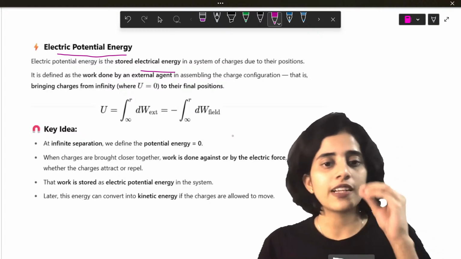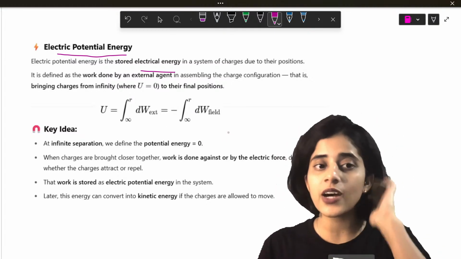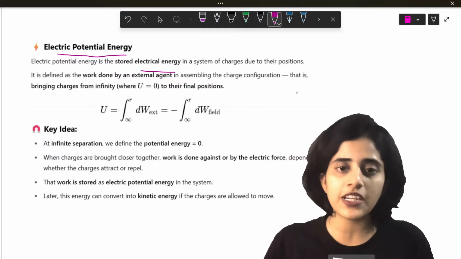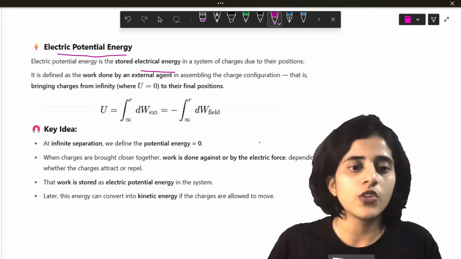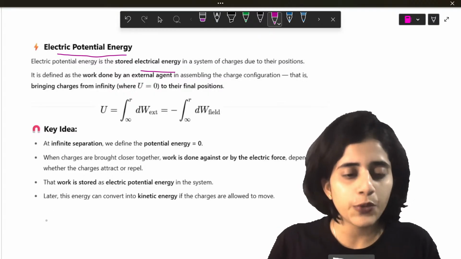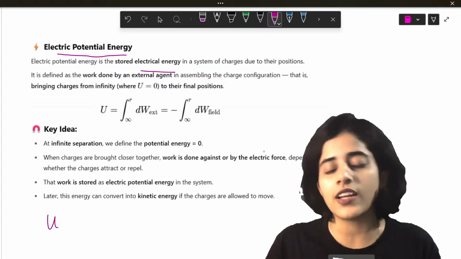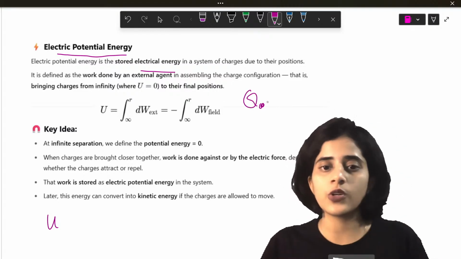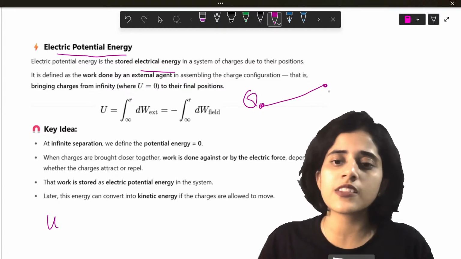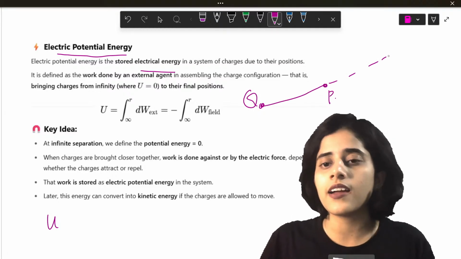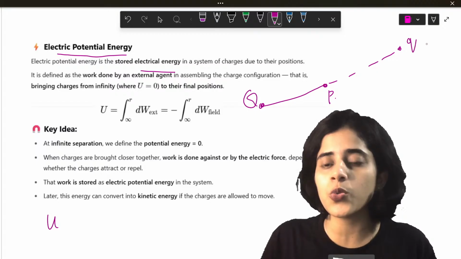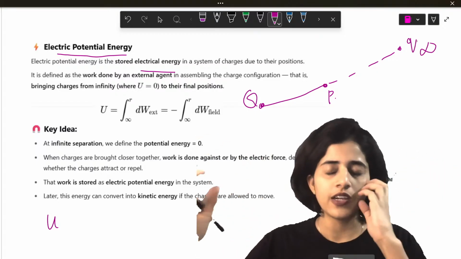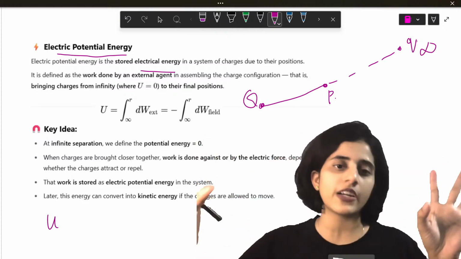Okay. So potential we checked. Now we're going to learn what is electric potential energy. So electric potential energy is when you have potential energy U. Okay, let me draw that first. Imagine you have a charge Q. And let's say this is a point P. And I have another charge Q which is at infinity. Okay. So it's very far away. So I have a charge Q which is very far away.